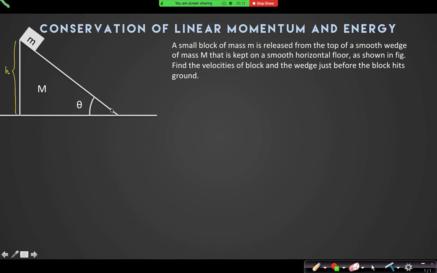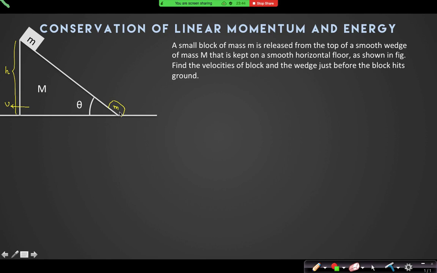Suppose when the block comes at this position, the wedge moves in this direction with a velocity v. What can I say about the direction of velocity of the block at this instant? Can you tell me? The downward motion with respect to the wedge.